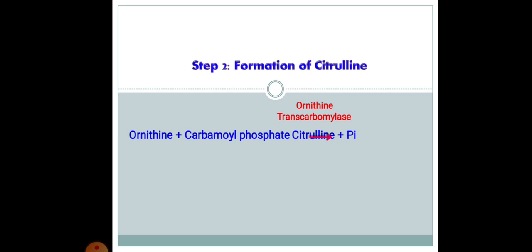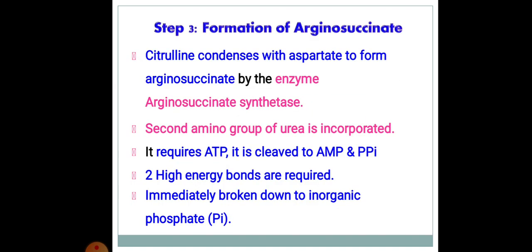Step 2, formation of citrulline. Ornithine plus carbamyl phosphate, by ornithine transcarbamylase, gives citrulline plus inorganic phosphate. Step 3, formation of argininosuccinate. Citrulline condenses with aspartate to form argininosuccinate by the enzyme argininosuccinate synthetase. The second amino group of urea is incorporated. It requires ATP, which is cleaved to AMP plus PPi. Two high energy bonds are required, as the PPi is immediately broken down to inorganic phosphate.